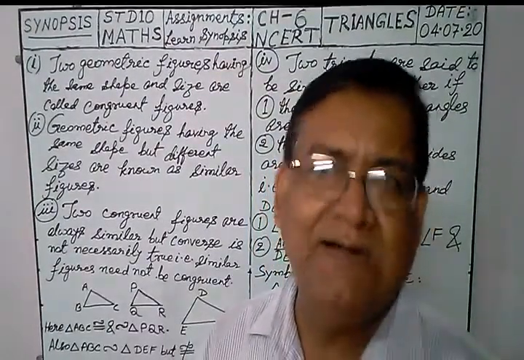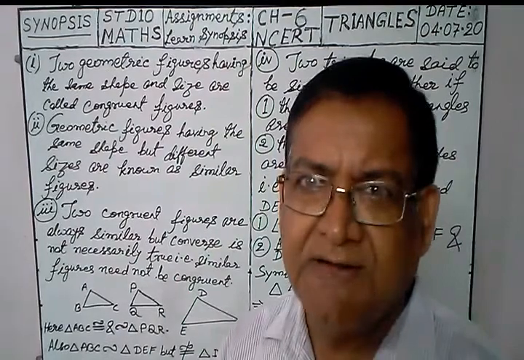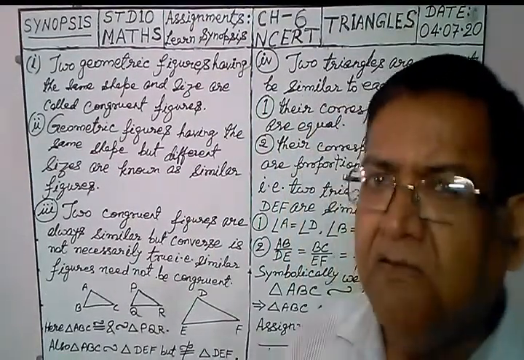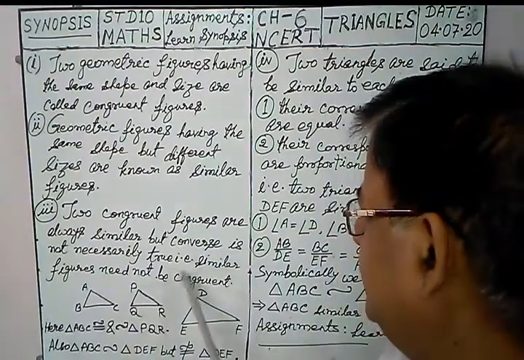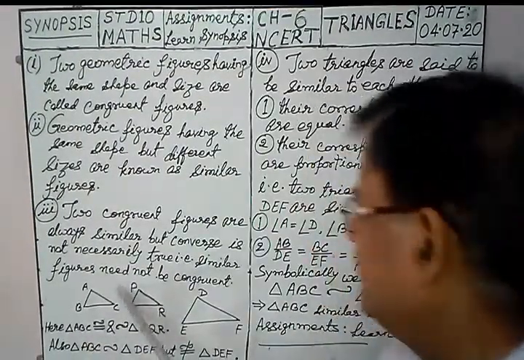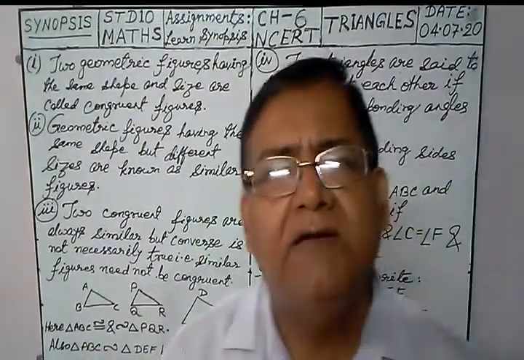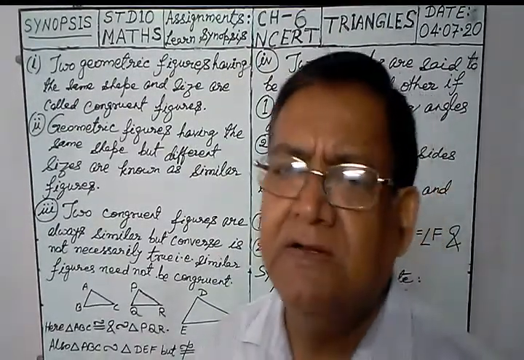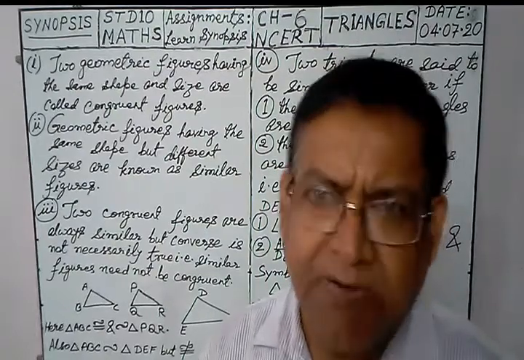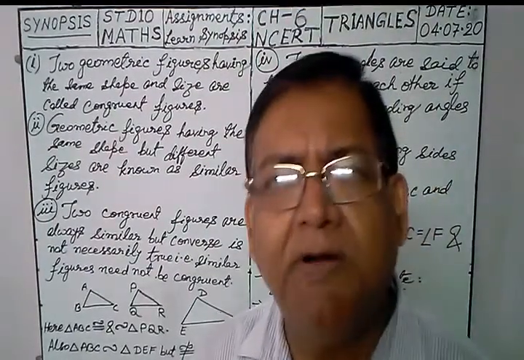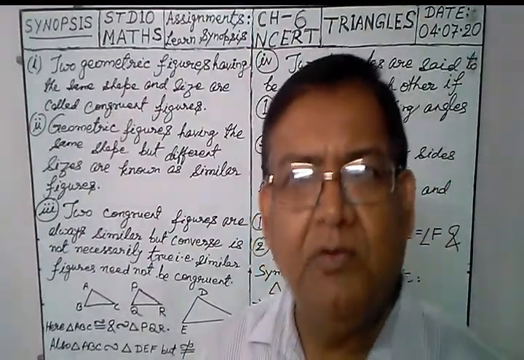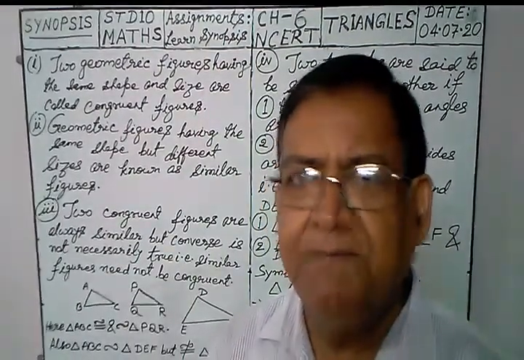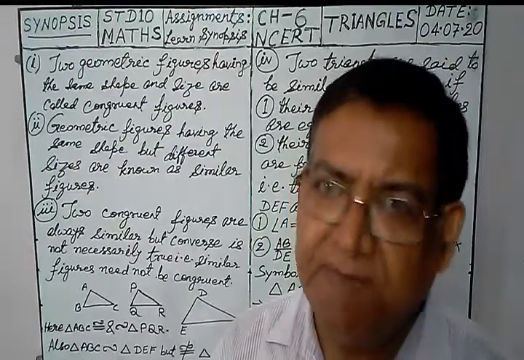That is, similar figures need not be congruent. Similar figures may be congruent or may not be congruent. But if two figures are congruent, it is guaranteed that both will be similar.